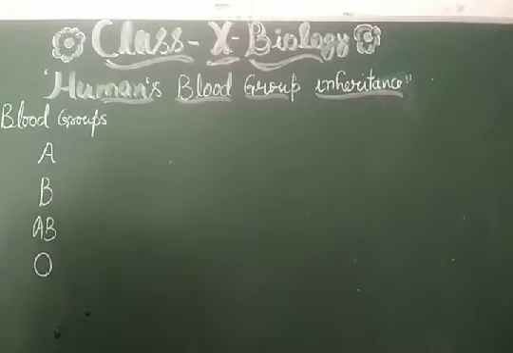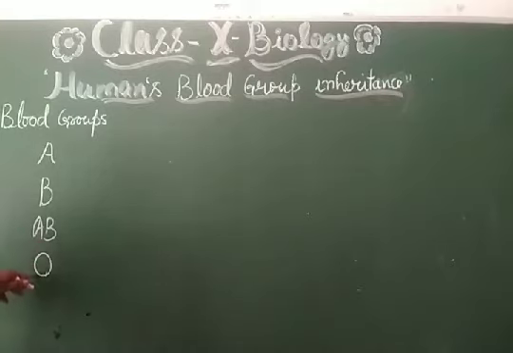As you know, my dear students, blood group A will always accept blood group A and blood group O, while B always accepts blood group B and blood group O, while blood group AB will always accept blood groups A, B, AB and O, while it will not be the donor.